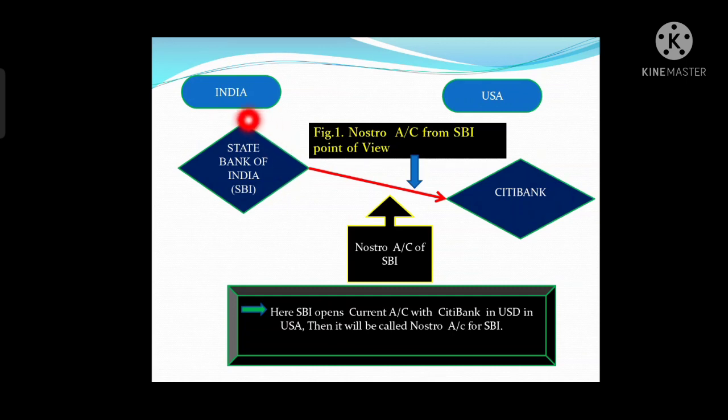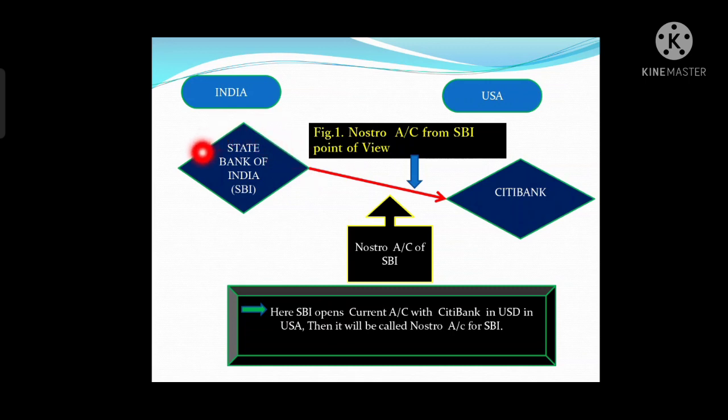Here the State Bank of India is opening a current account with Citibank, which is located in the United States of America, in foreign currency. Then that account will be called Nostro account for State Bank of India. Why?